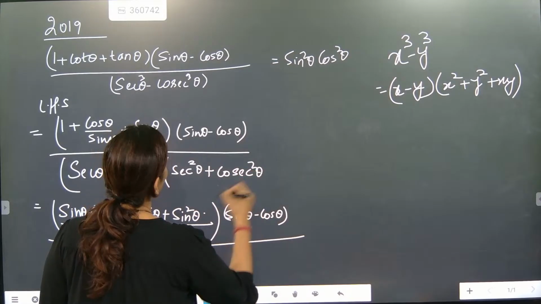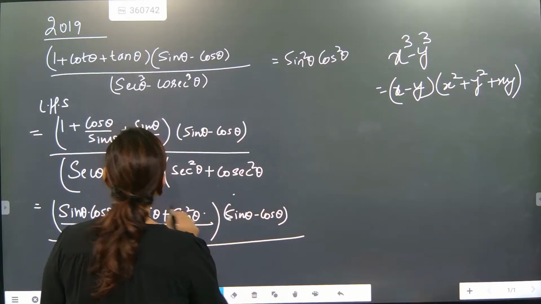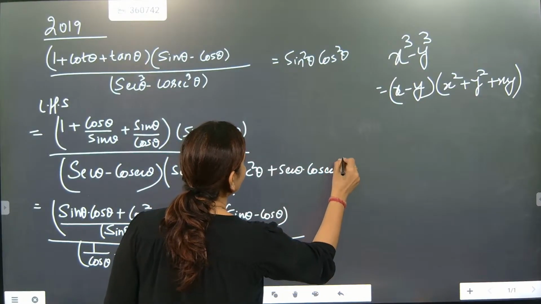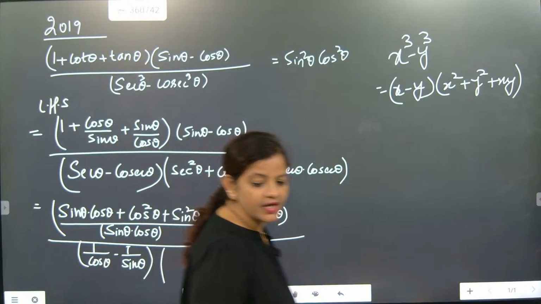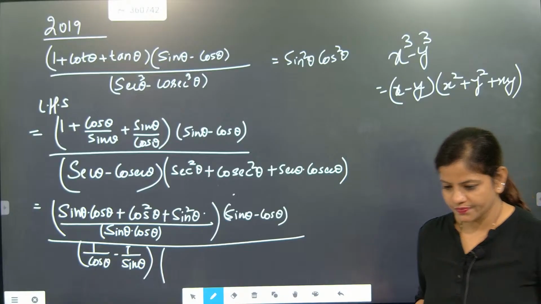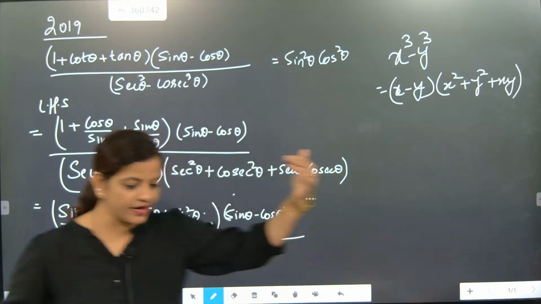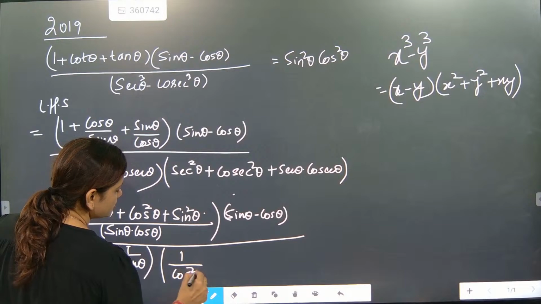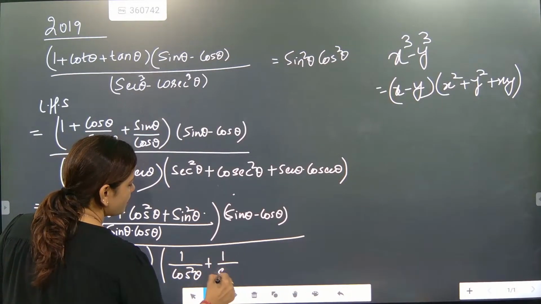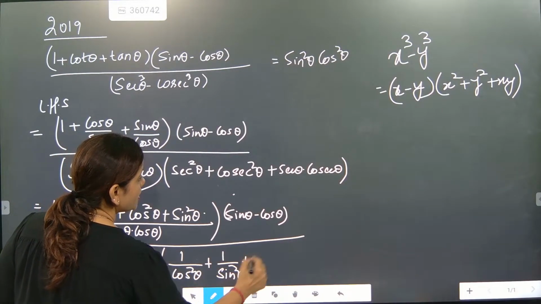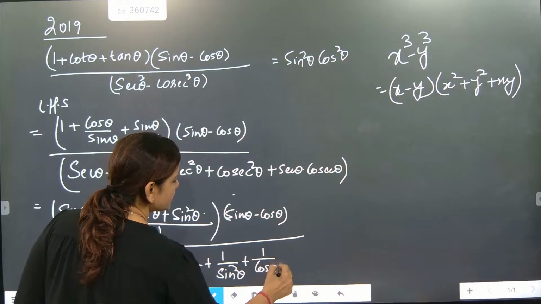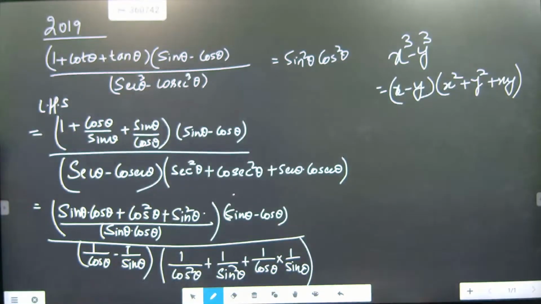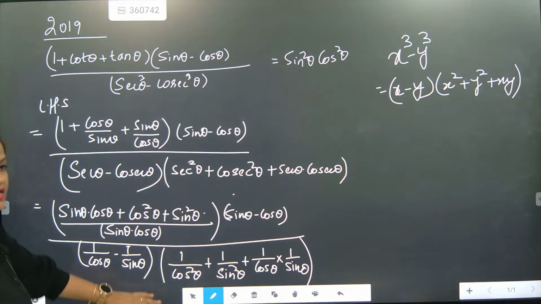Now look here, cosecant square theta, and here one thing is missing, plus secant theta into cosecant theta. Now we will convert everything in sine and cos format. Let's check this one out. So it will become 1 by cos square theta plus 1 by sine square theta plus 1 by cos theta into 1 by sine theta. I hope you have understood this one. So till here it is done.